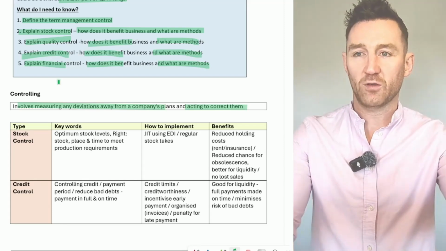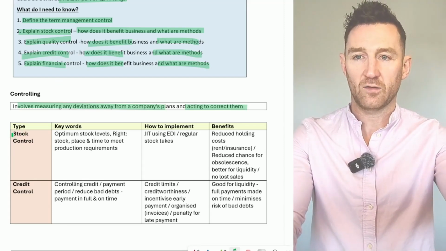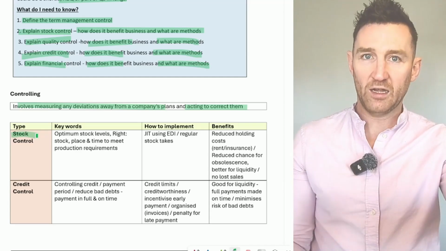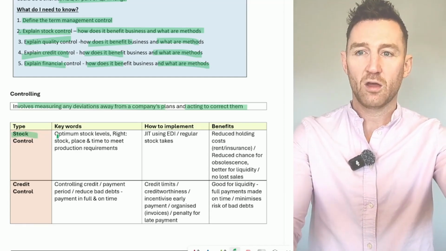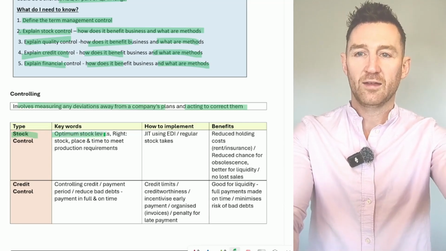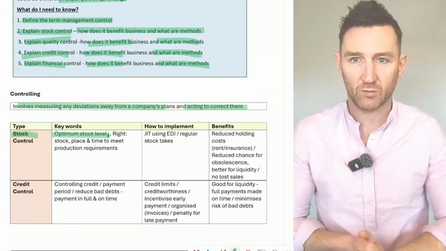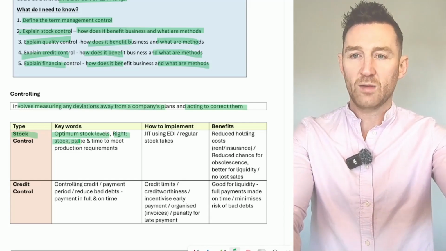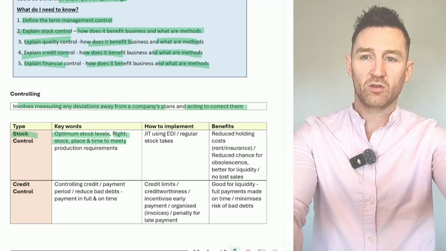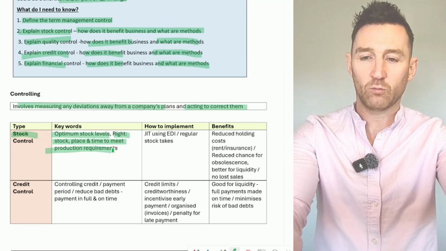So there are four types of control. The first thing we're going to look at here is stock control. When you're explaining stock control, the first thing you want to say is this involves keeping optimum stock levels. Then you will have a second point of development which says it is concerned with having the right stock in the right place, the right time to meet production requirements. So that's why that's written that way.